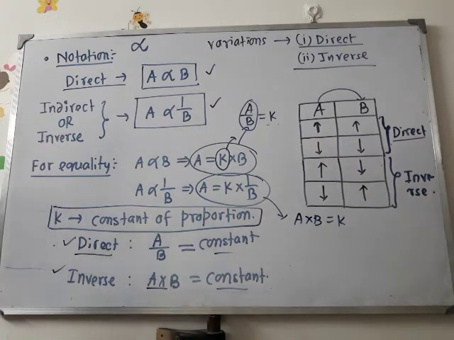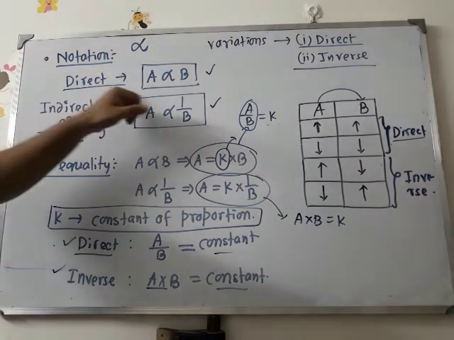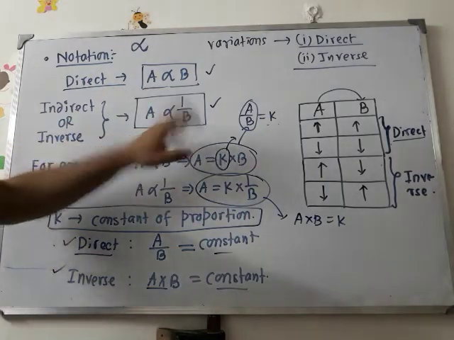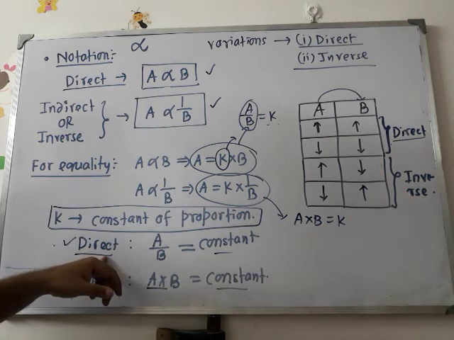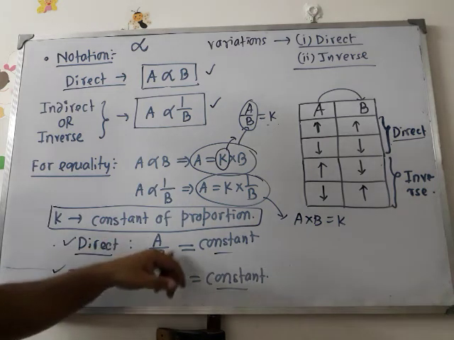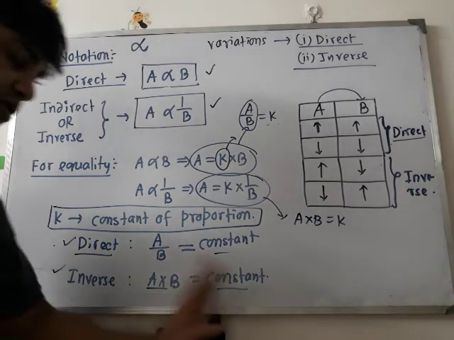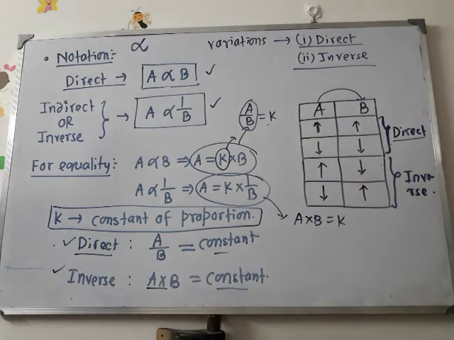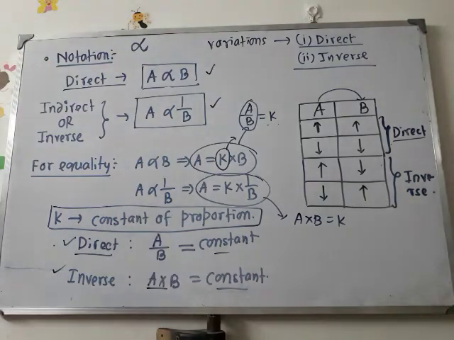This is the notation for direct proportion, and this is for inverse proportion. For direct variation, the ratio of the quantities equals a constant, and for inverse variation, the product of the quantities equals a constant. Two types of variations are there, direct and inverse. Got it?